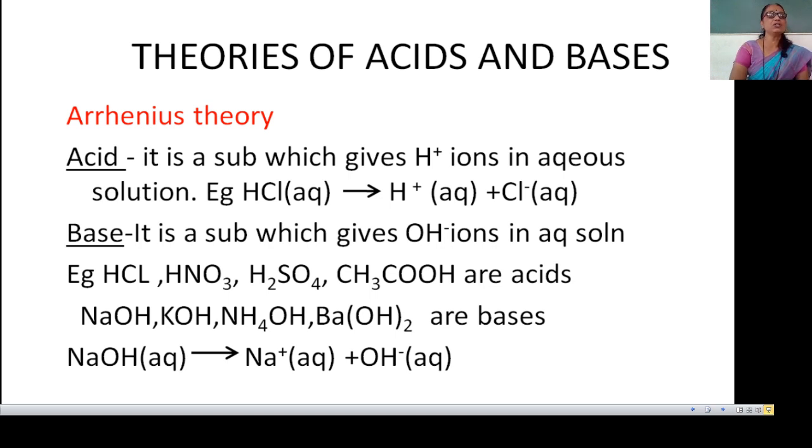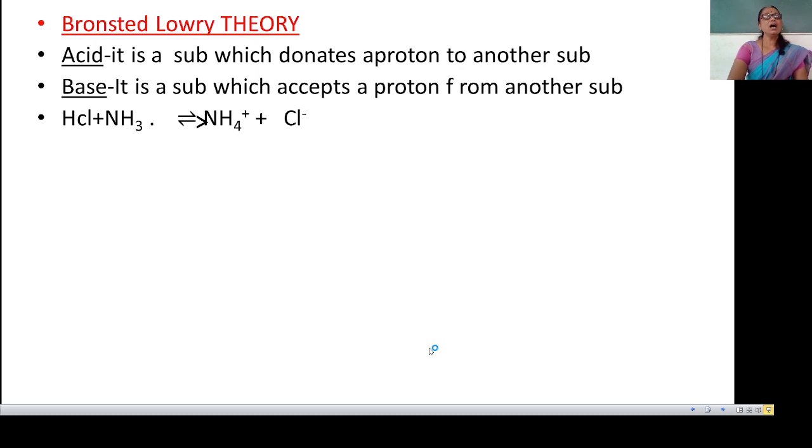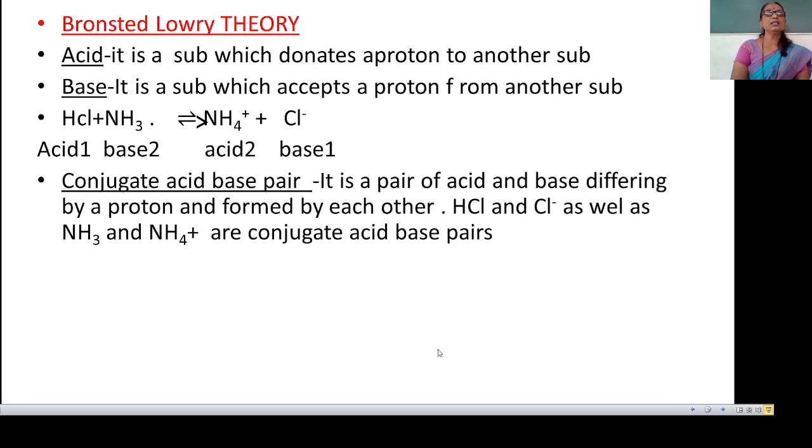This is the limitation. And the next theory is the Bronsted-Lowry theory. B after A. Arrhenius नंतर B ची Bronsted theory. According to this theory, an acid is a substance which donates a proton to another substance, and a base is a substance which accepts a proton from another substance. Means acid is a proton donor and base is a proton acceptor. That gives the definition by using the proton. Acid is a proton donor and base is a proton acceptor.